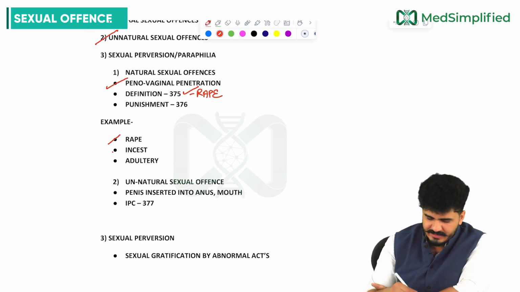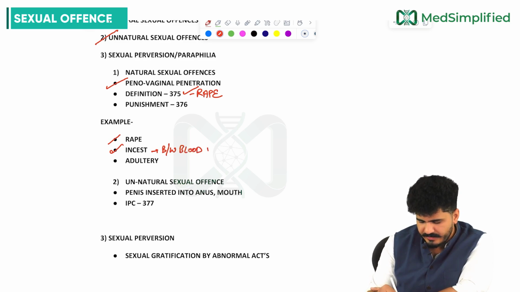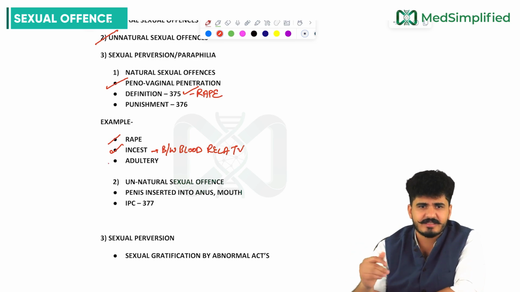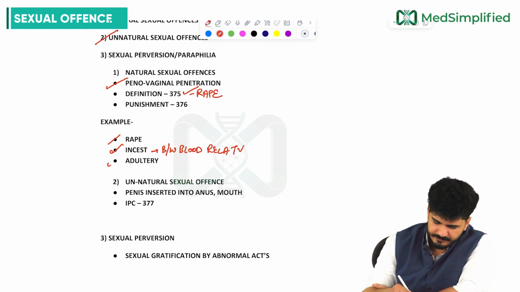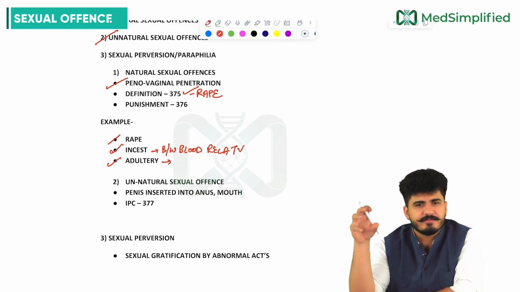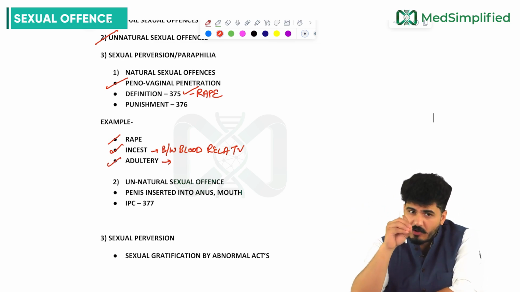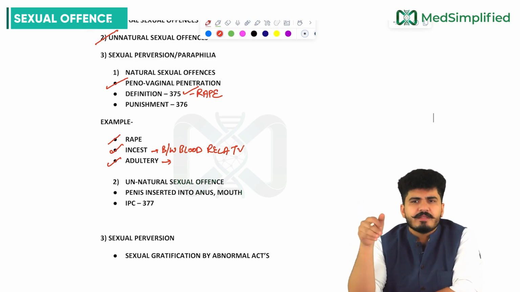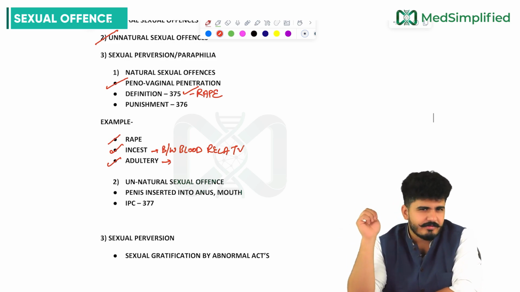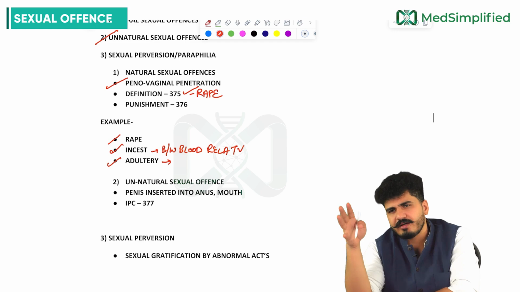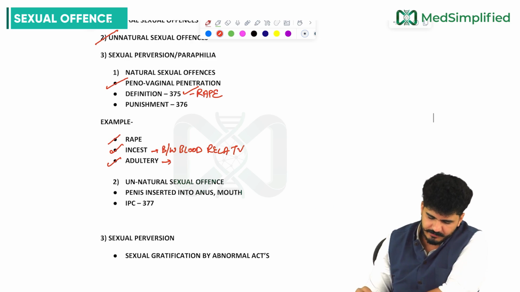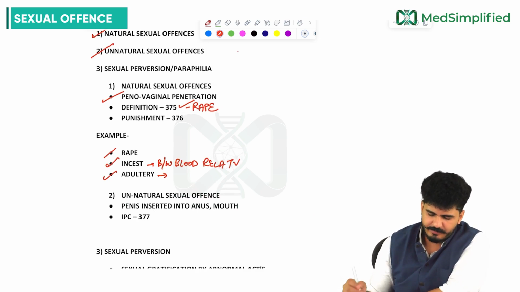Incest is between blood relatives, brother, sister, mother, child, father, daughter. This type of incest would be there. Adultery is having sex with the wife of another male. It is not at all banned in India. Why? Because they both are adults, they know what they are doing. Other than that, the husband can give divorce to the wife if he catches her having sex with another male, my dear friends. Now the punishment of rape, 376.